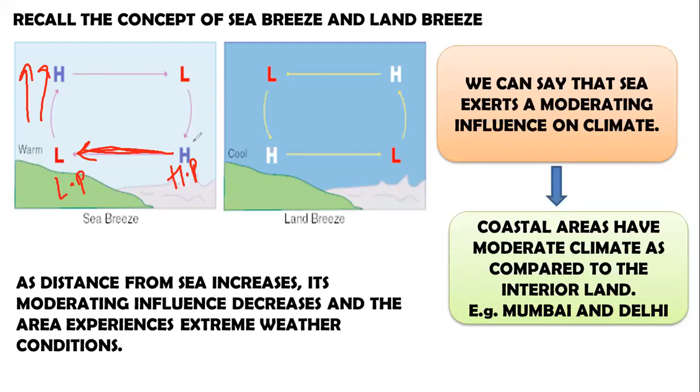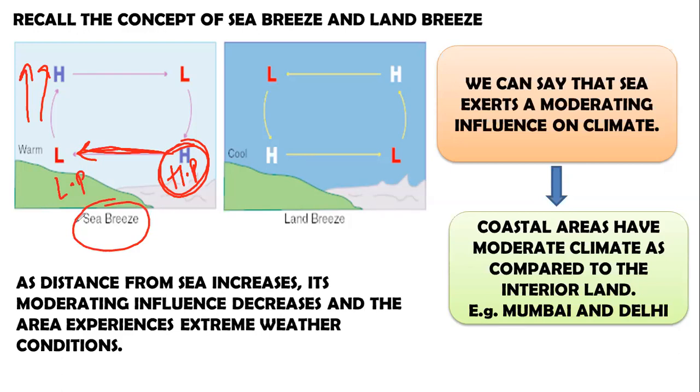On the other hand, since the air above the sea is cold, there is high pressure over the sea, and winds always blow from a high pressure area to a low pressure area. So this is called sea breeze and it usually occurs during daytime.